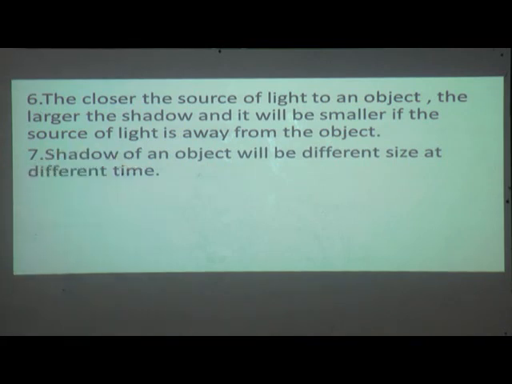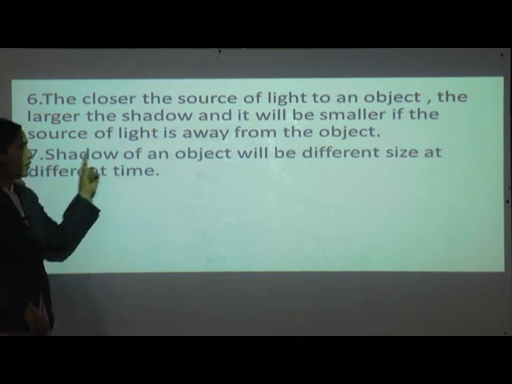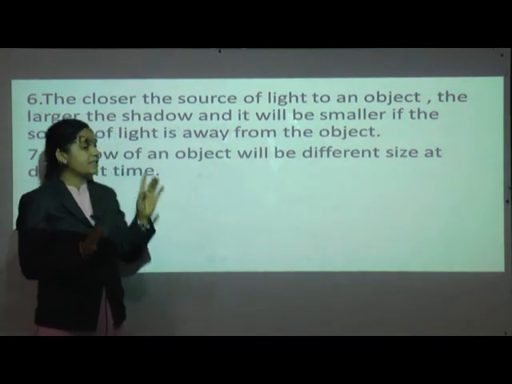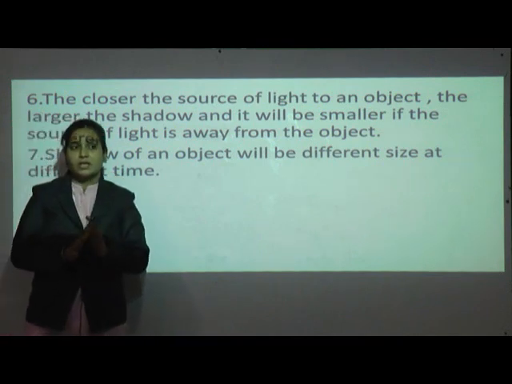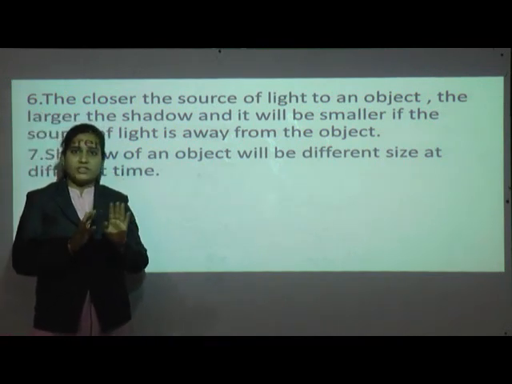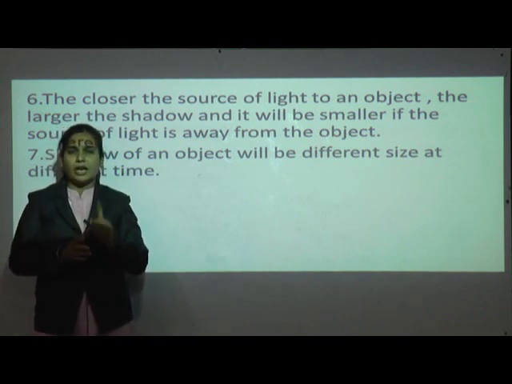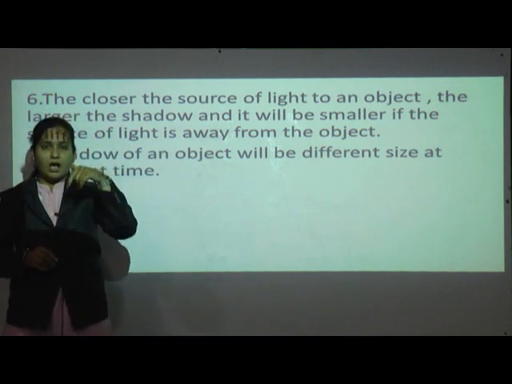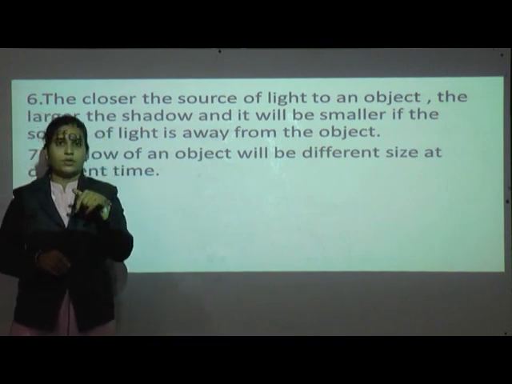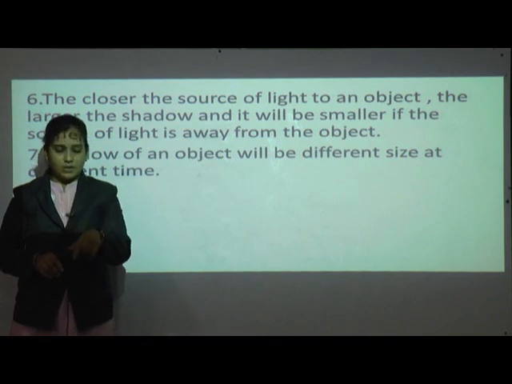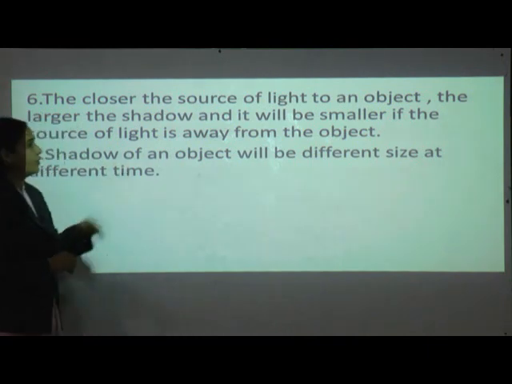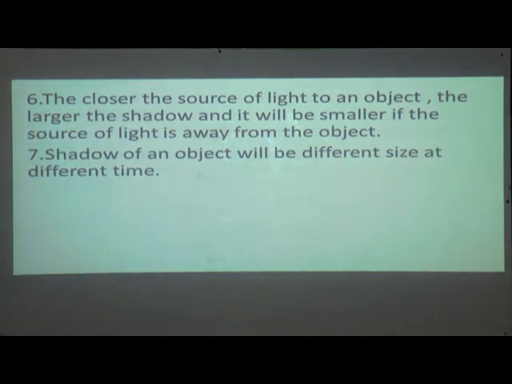Now the shadow of an object will be a different size at different times. See, this one is very important, students. The shadow in the morning will be different, in the evening will be different, but in the afternoon at 12 the sun will be right above you, so the shadow will be below you. So it will be the same, you can see the shadow in front of you. Okay, so the shadow of an object will be a different size at different times.